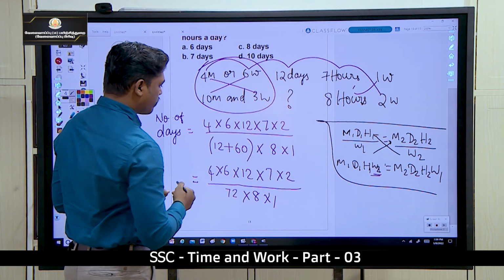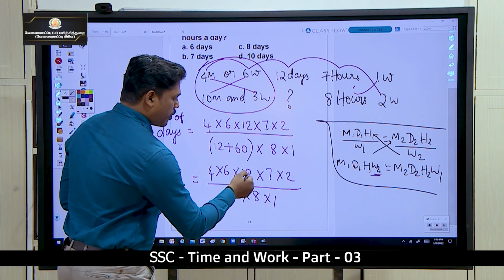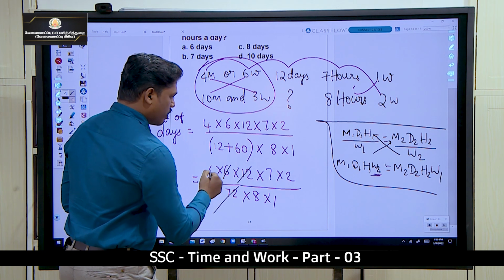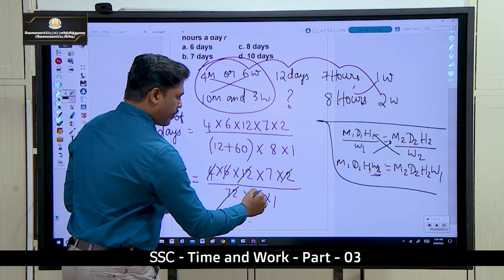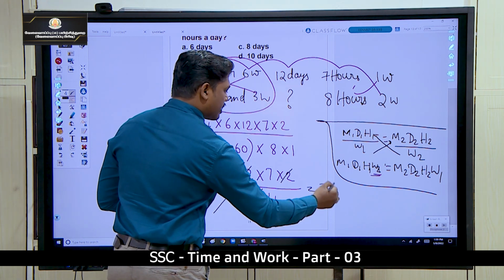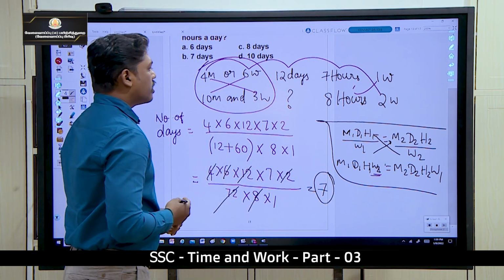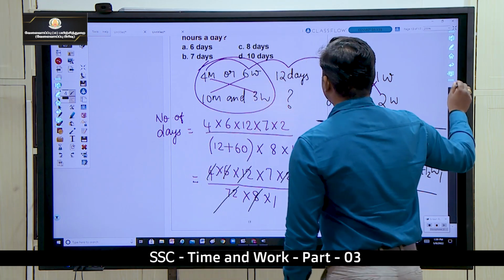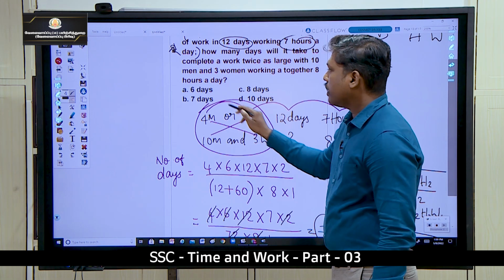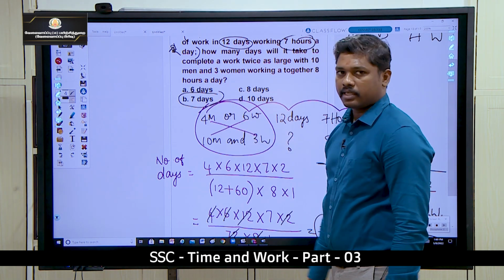So look at here, 6 into 12 is 72, 72 get cancelled. 2 into 4 is 8, the 8s are cancelled. So remaining you will be having 7. So the work can be completed by 10 men and 3 women in 7 days.